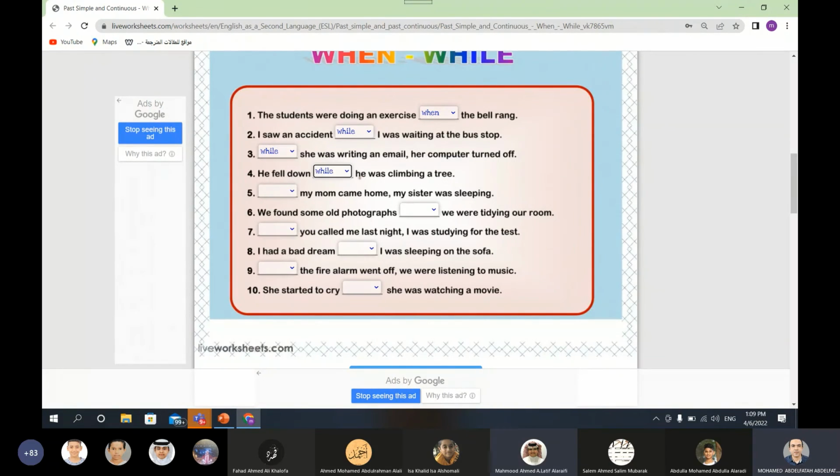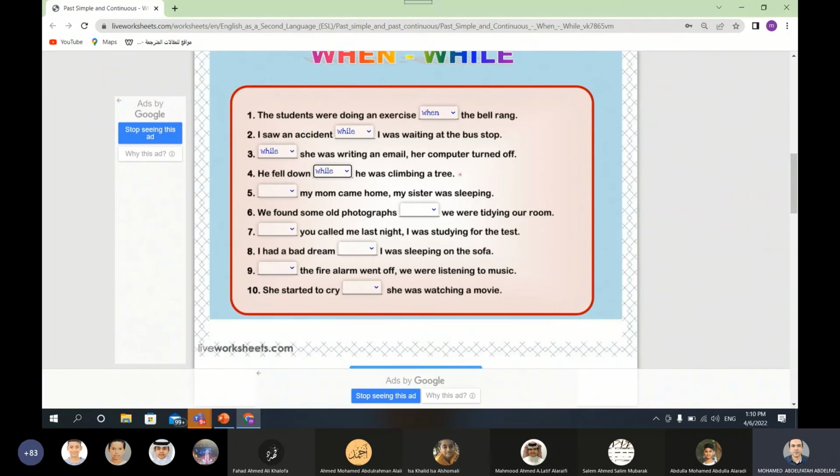Could you use when instead of while? Use when with the past simple. Which is the past simple here? He fell down. So you can say, when he fell down, he was climbing a tree. Okay?